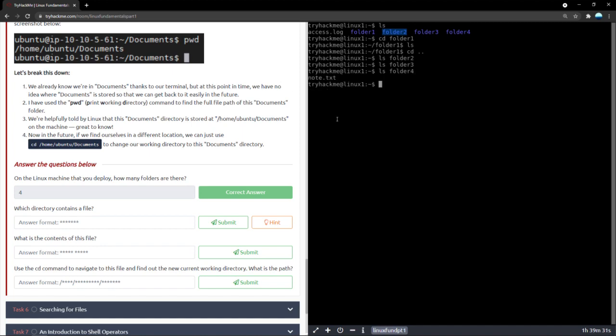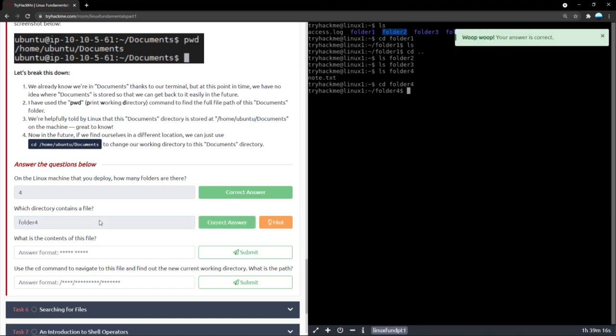We can't exactly access it directly. Let's move in there. cd folder 4. So we know that the folder 4 directory has a file in it. Let's type in folder 4 and there we go. Correct answer.